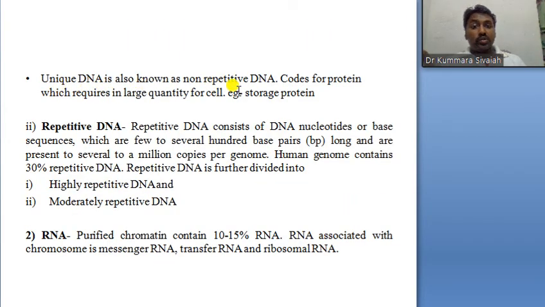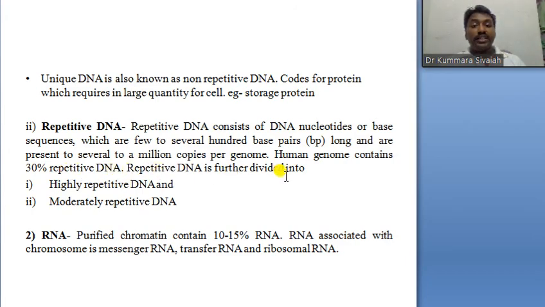Unique DNA is also known as non-repetitive DNA. It is not repeated. It codes for proteins which are required in large quantity by the cell, that is storage protein. Repetitive DNA consists of base sequences a few to several hundred base pairs long, present in several to a million copies per genome. The human genome contains 30% repetitive DNA.